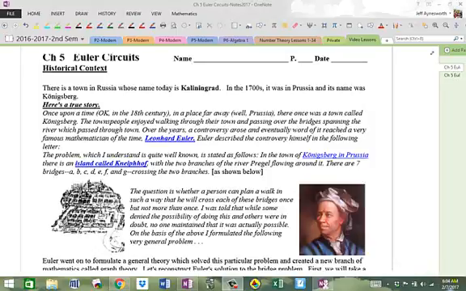We're going to launch into a really cool topic in graph theory called Euler circuits and Euler paths, coming from the main man Leonard Euler. So I'm going to start off with a true story here about how graph theory was invented and where it all originated back in the 1700s, or the 18th century, when Leonard Euler was around. See, he was born in 1707 and he died in 1783.